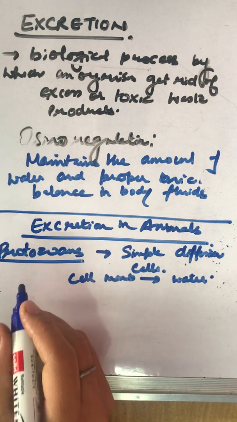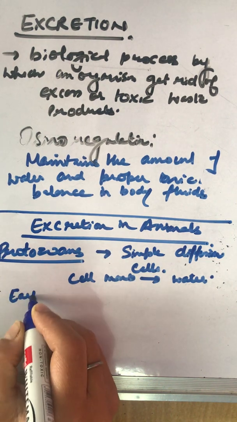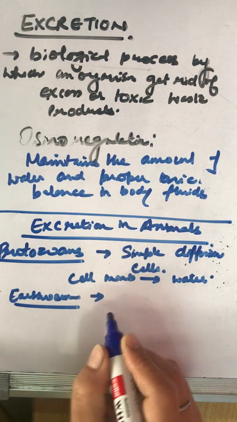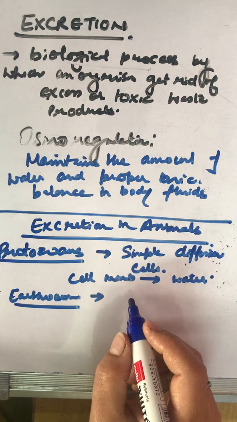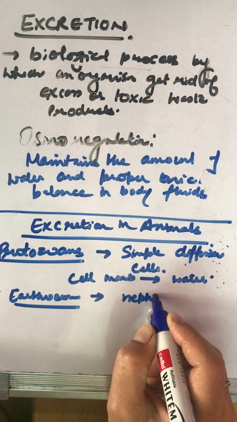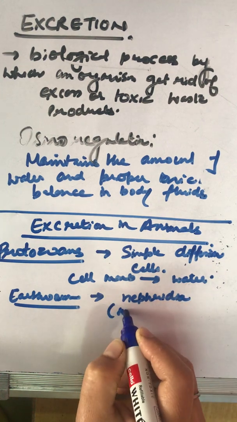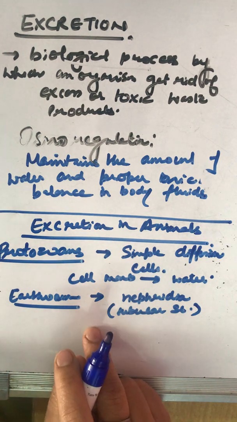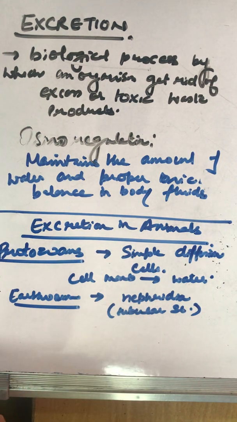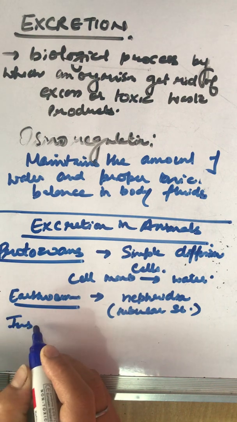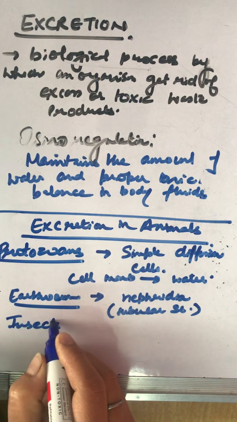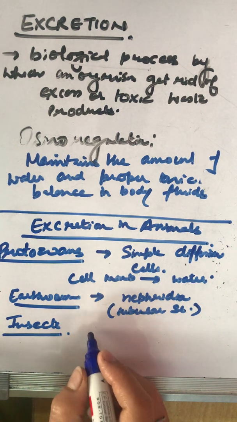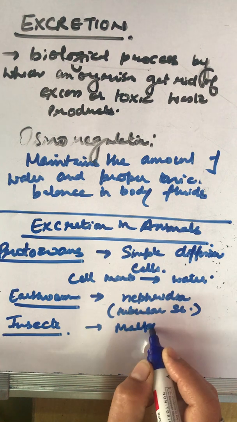When we move to the other category like earthworm, over there excretion and osmoregulation take place through special tubular structures known as nephridia. These are the tubular structures through which the excretion takes place. And if we talk about insecta, arthropods, if you remember, these insects, centipede, millipede, have Malpighian tubes.